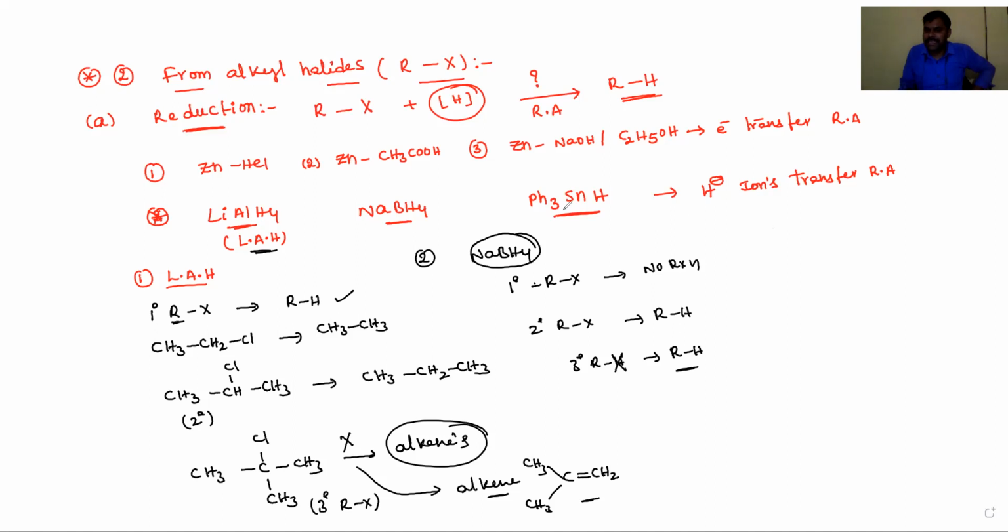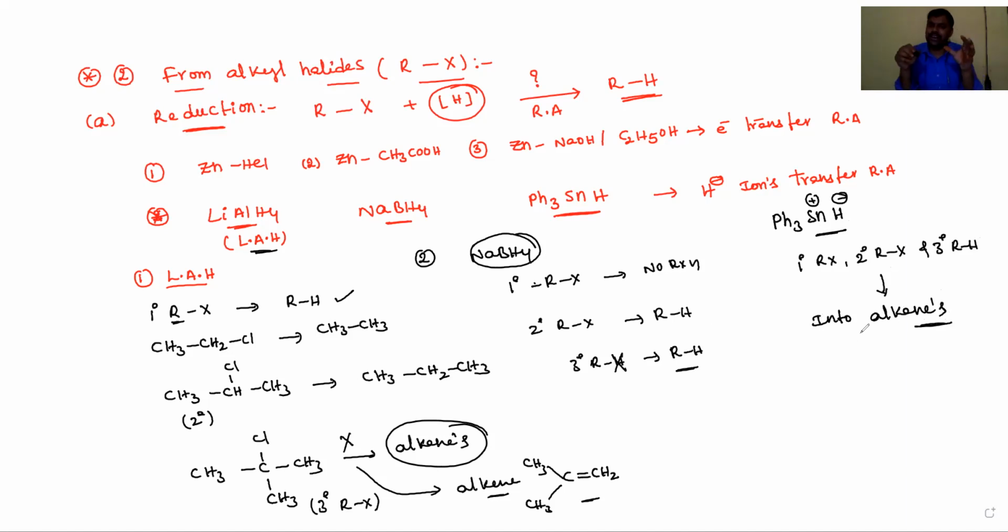What about triphenyltin hydride? Ph3SnH, triphenyltin hydride, Sn plus H minus. It is a good reducing agent. It reduces primary, secondary, and tertiary alkyl halides into the corresponding alkanes, dear students. So this is the reduction of alkyl halides into alkanes.